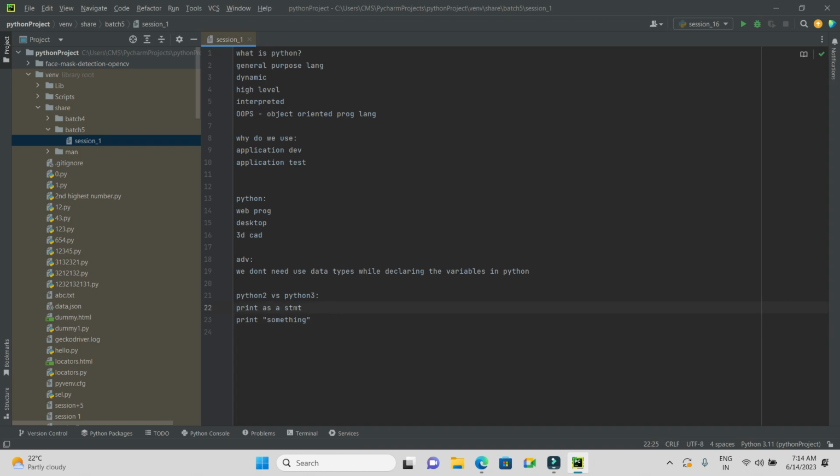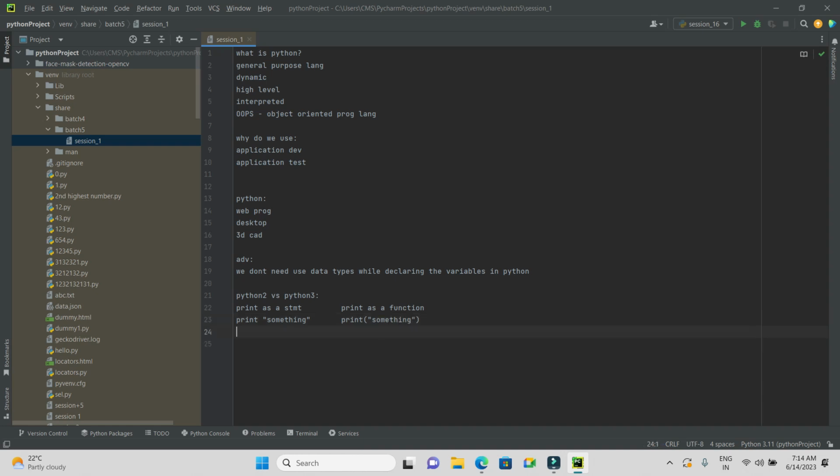But in Python 3 we use print as a function. Here is how it differs: it looks like print open close. A function always consists of open and close parenthesis brackets. Here I'm going to take print something.